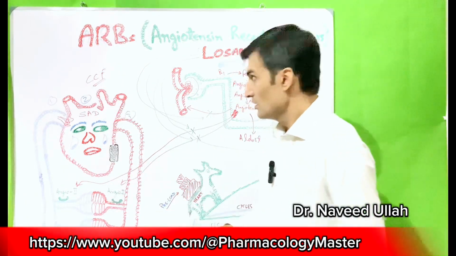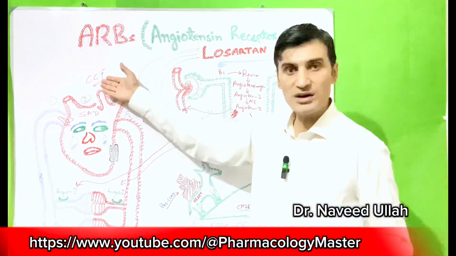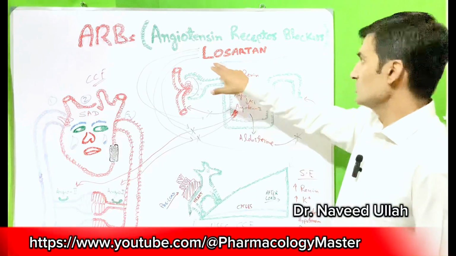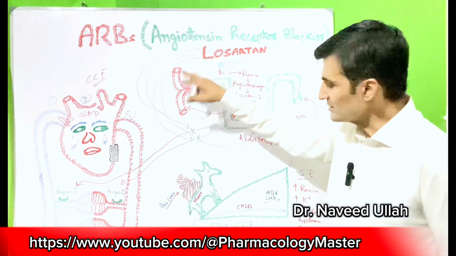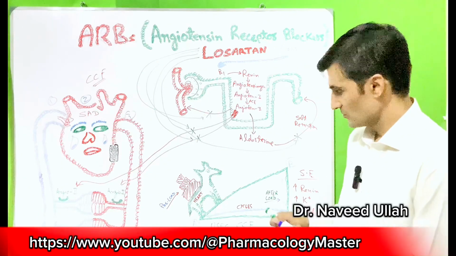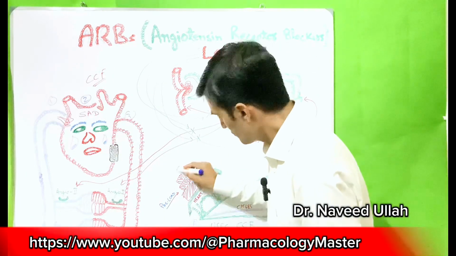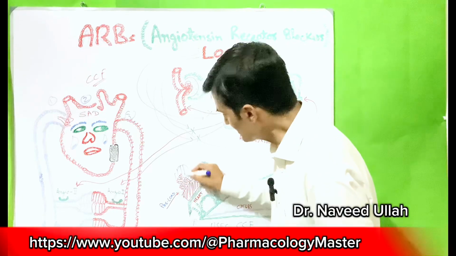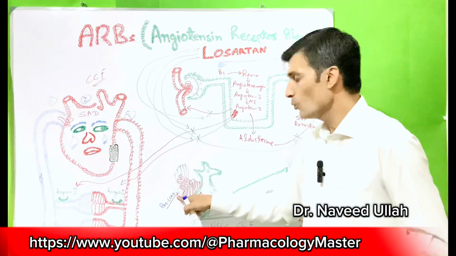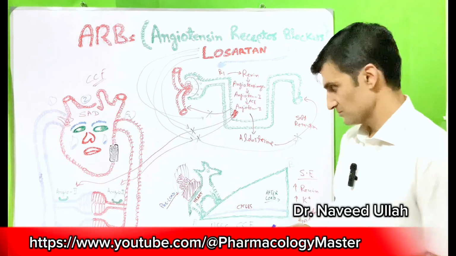So what do ARBs basically do? Suppose in a congestive cardiac condition, Losartan will decrease the preload. Losartan will decrease the preload. How it will decrease, we will discuss later.